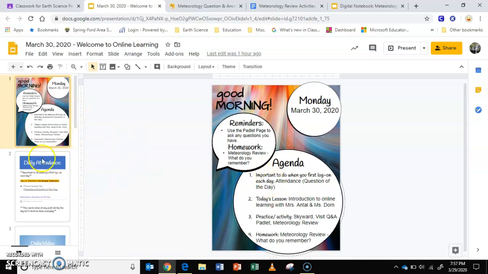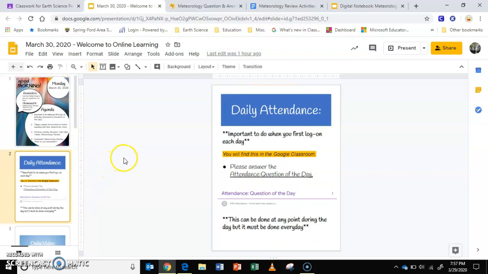So as we look at this, our first agenda item is to talk about our attendance. It is important that when you log on to your computer each day, you go in and answer your question of the day. So please answer the attendance question of the day that is posted in our classroom. Again, you can do this at any point during the day, but it must be done every day. I'm sure you're hearing that from all your teachers at this point. You have until 11:59 each night to answer the question, but this is our way of recording that you were part of our class that day.